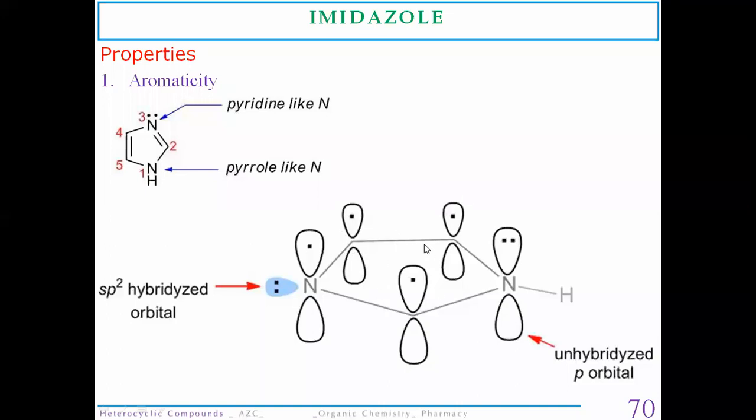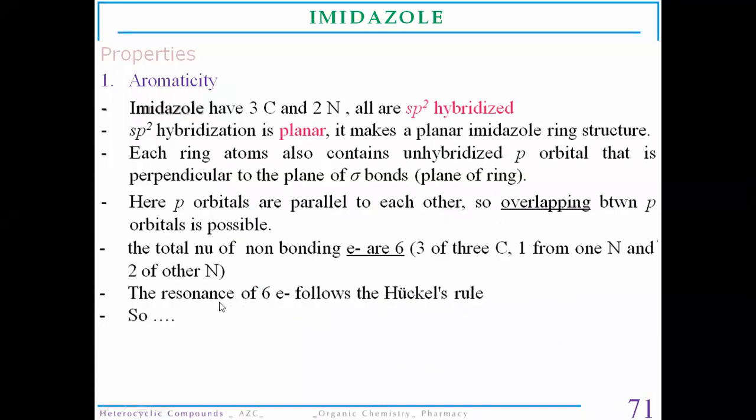All are sp2 hybridized. So due to the generation of the pi cloud of electrons from these 3 carbon atoms, 1 from the nitrogen atom and 2 from the pyridine-like nitrogen atom, basically these 6 electrons are involved in imparting aromaticity to the imidazole compound. As these 6 electrons are there in the case of imidazole, they obey Hückel's rule. That's why imidazole is aromatic in nature.